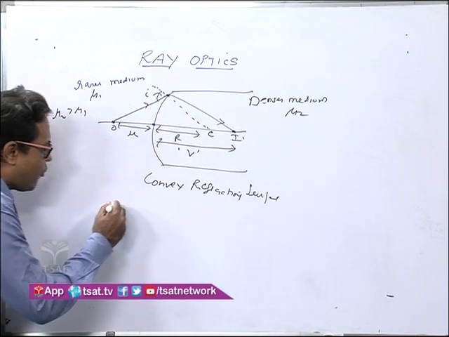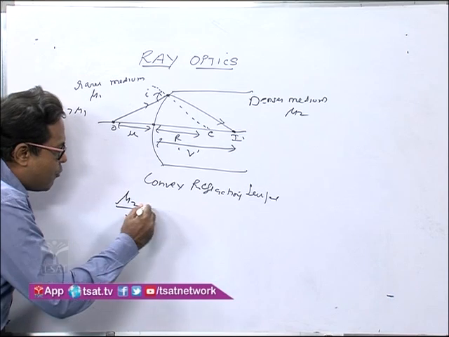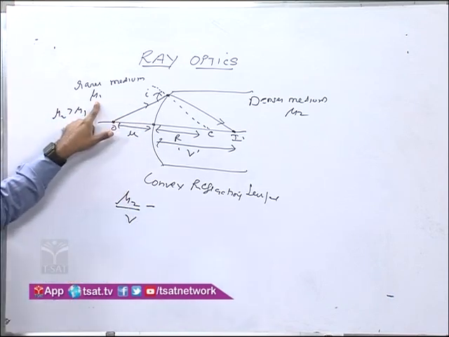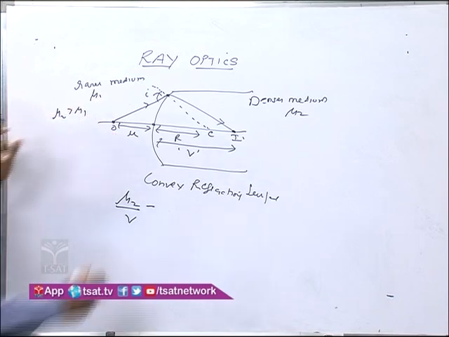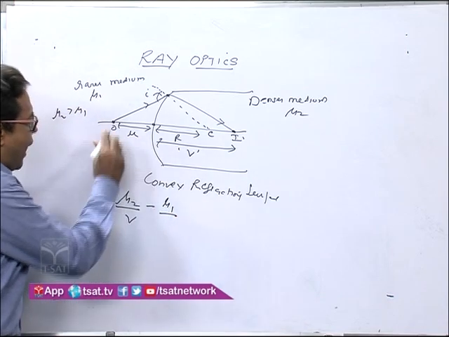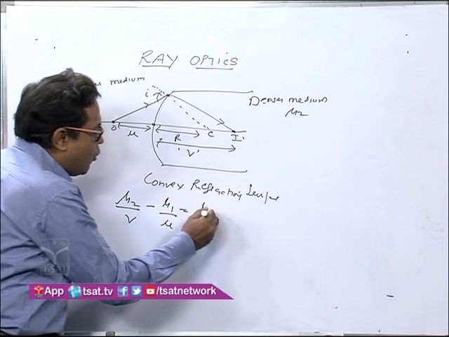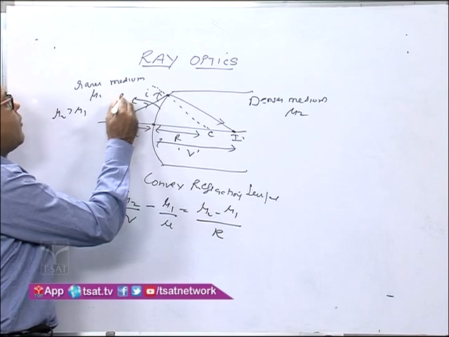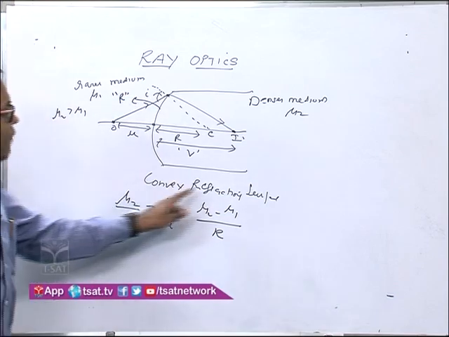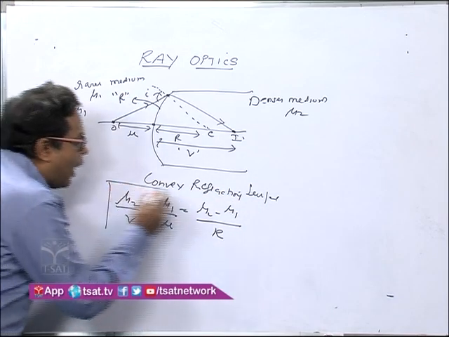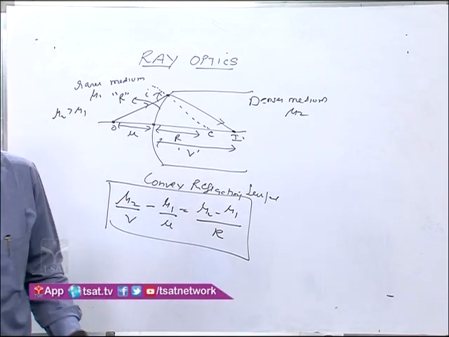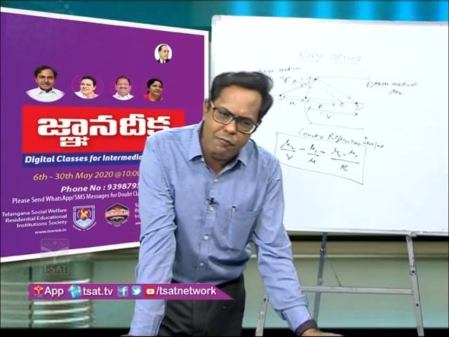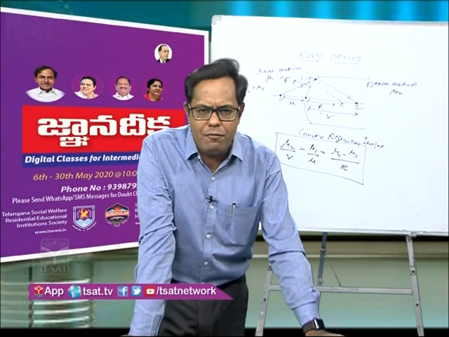To start with, mu2 by v minus mu1 by u, where the object is placed in the rarer medium having refractive index mu1, is equal to mu2 minus mu1 upon r, where r is the radius of curvature of this convex refracting surface. So this formula you have to remember. Though you have proved it, I won't waste your time proving it right now. Rather, we will go for the tough numerical, or the numerical that is frequently asked.